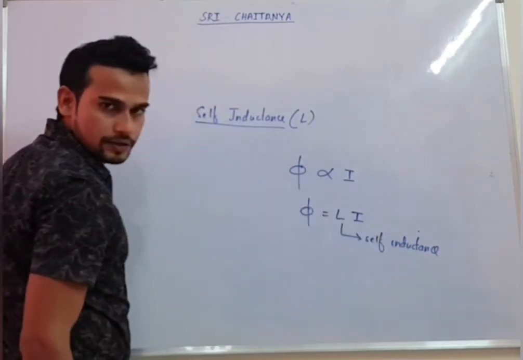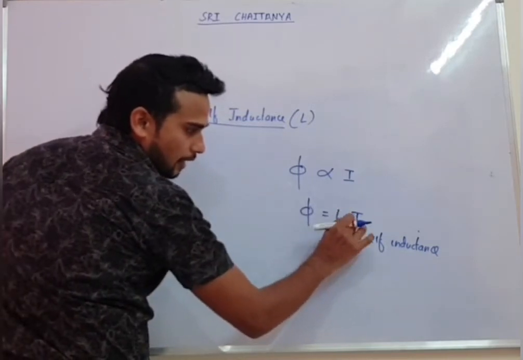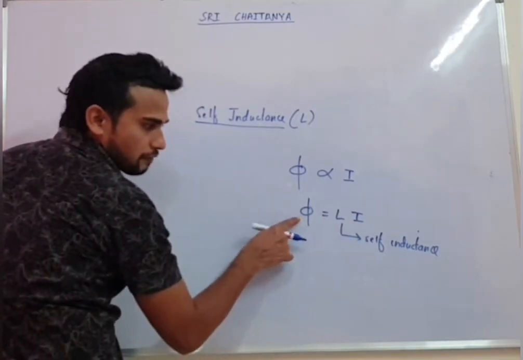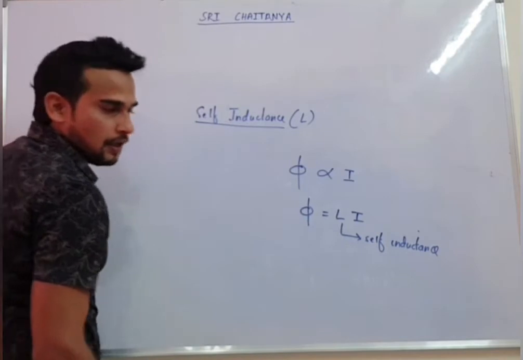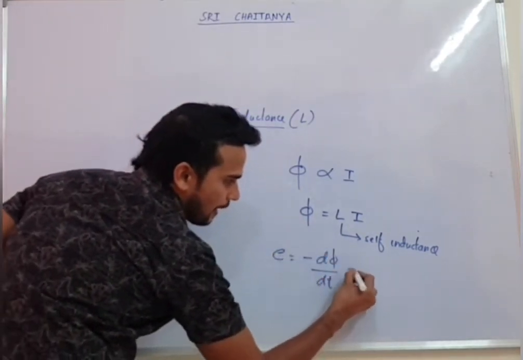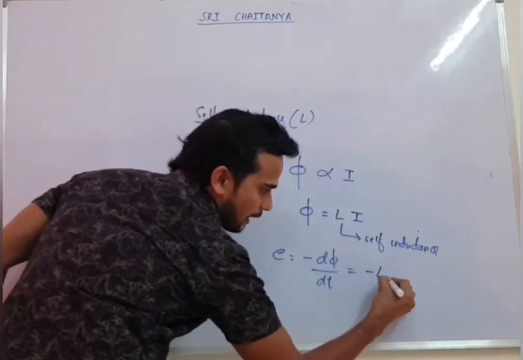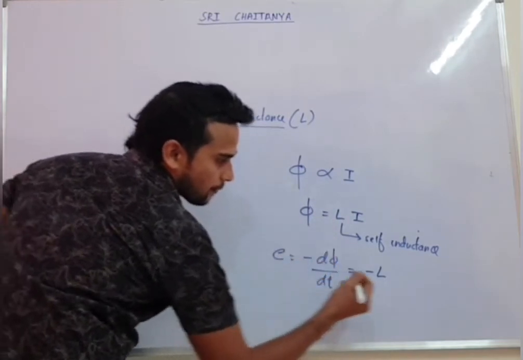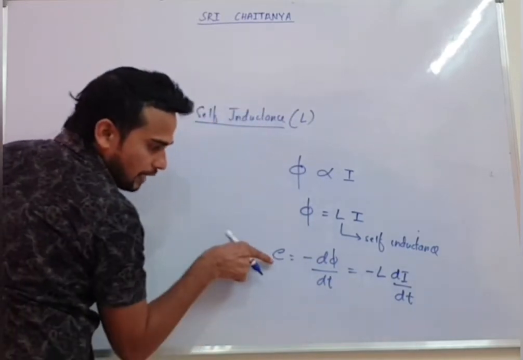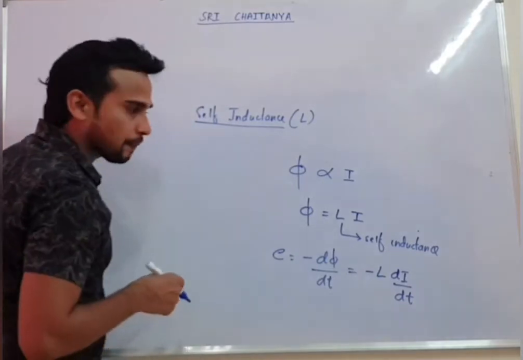Now for example, if the current in the coil changes, flux will change. If flux changes, induced EMF will come. The value of induced EMF we can write as minus d phi by dt. L is constant, so it will not participate in differentiation. So minus L will come out of the differentiation, and this will become di by dt. So you are getting EMF in terms of self-inductance.